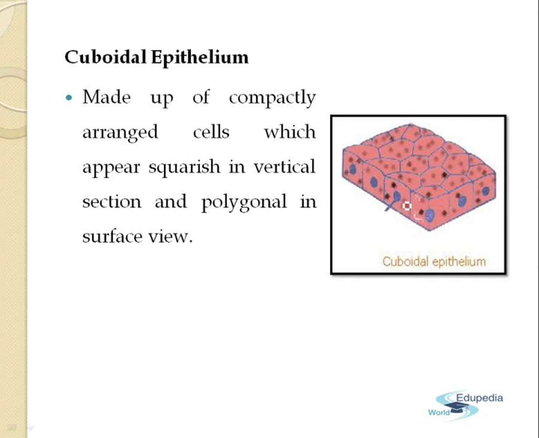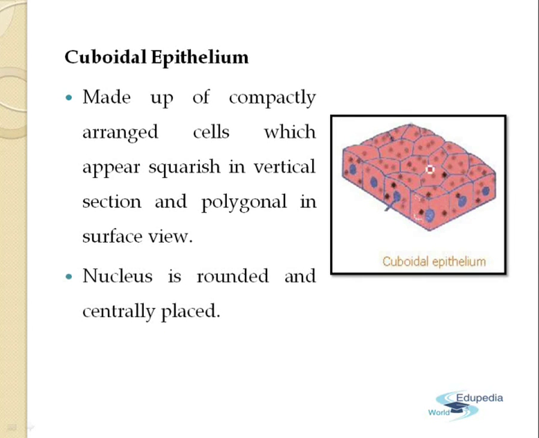Now, sometimes microvilli may occur on the free surface for increasing the absorptive area of these tissues. They can also be of two types, the simple and the stratified. Again, it can be made up of one layer or many layers. These tissues have a rounded nucleus, which is centrally placed in the cell.